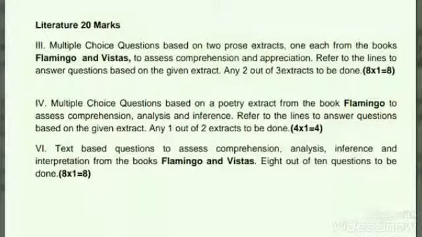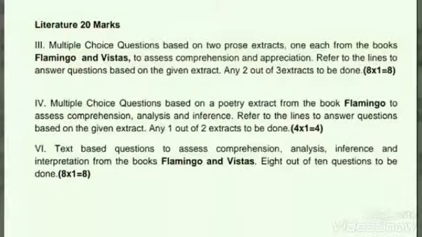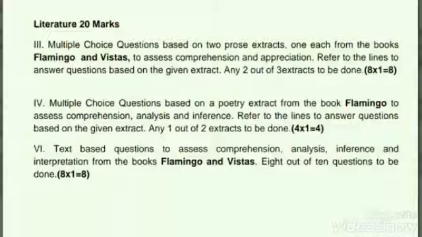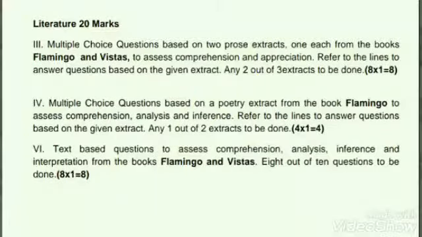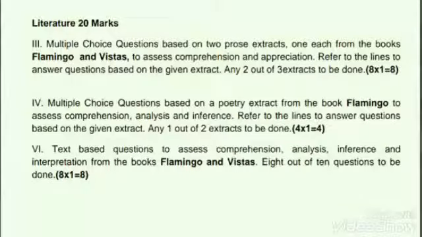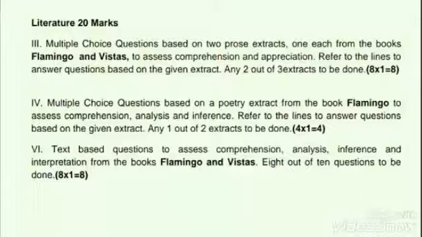Now, literature part. After reading, writing has to come, but here they have mentioned literature before because there is something extra they have added. Multiple choice questions on two prose extracts. Remember, not poetry here first. Two prose extracts means from the chapters, one each from the books Flamingo and Vistas to assess comprehension and appreciation. Refer to the line of answer question based on the given extract. Any two of the three extracts you have to do.